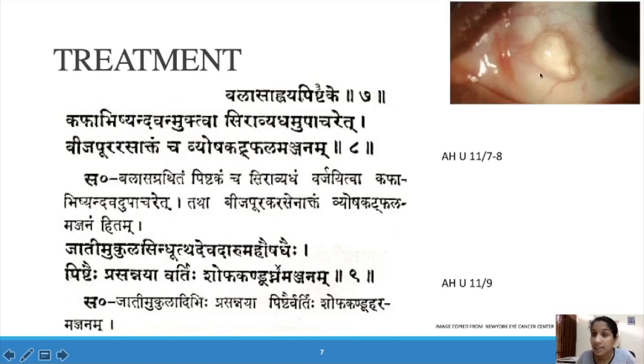This is Balasa Grandhi, a retention cyst or conjunctival cyst.